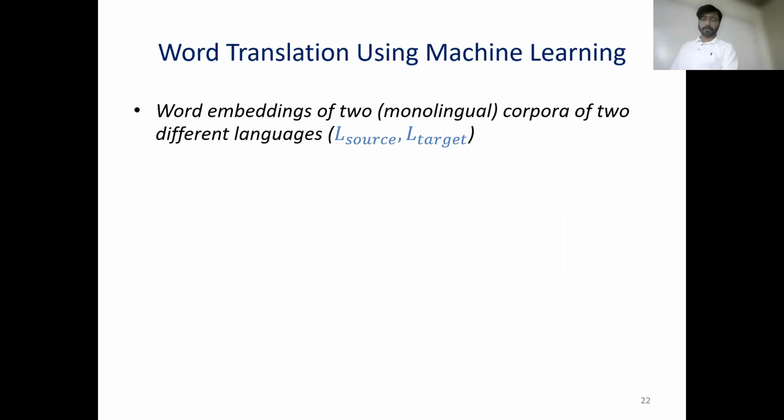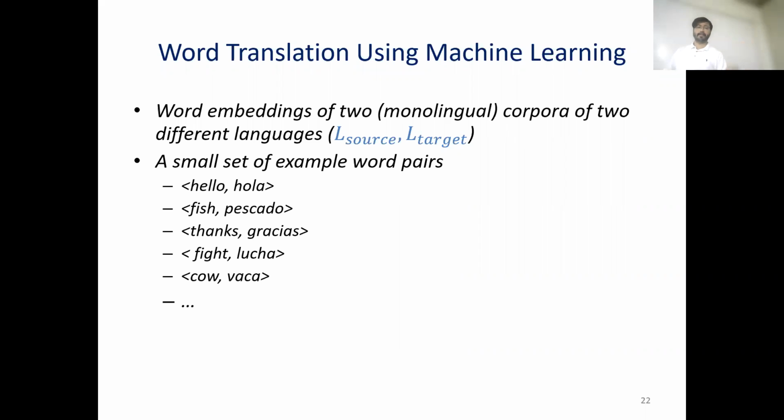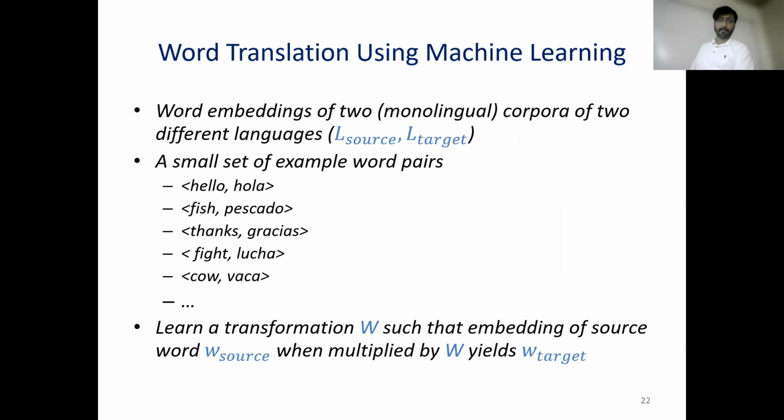So suppose we have this set of words like hello maps to hola, fish maps to pescado, thanks maps to gracias. Then from these points, we can learn the transformation W so that when we have the embedding of the source word, we multiply it with W and we can go to the other embedding space and get the target word.